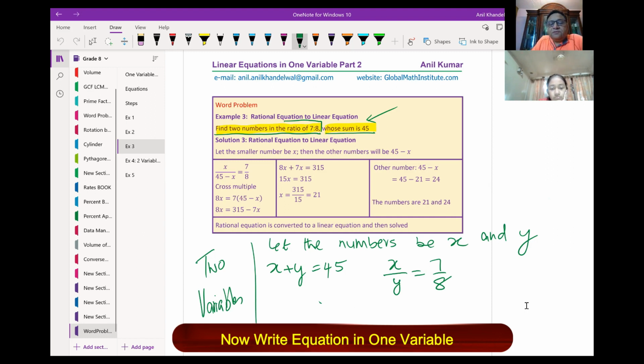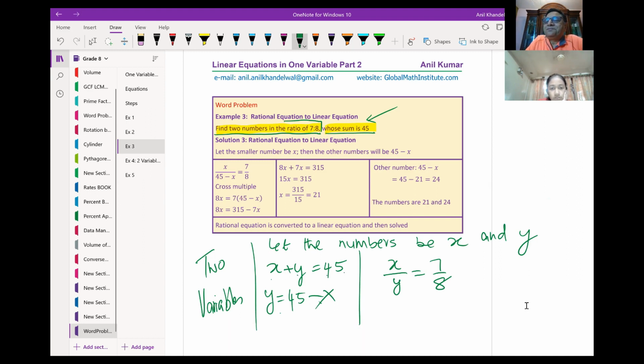Now look here. x plus y is 45 means I could write y as equal to what? 45 minus x. Is that okay? x plus y is 45, then what is y? 45 minus x. If you add two numbers, one is x, the other one will be 45 minus x. If you add two numbers whose sum is 45, just change. Oh, you don't understand this? Okay, let me do it the other way.